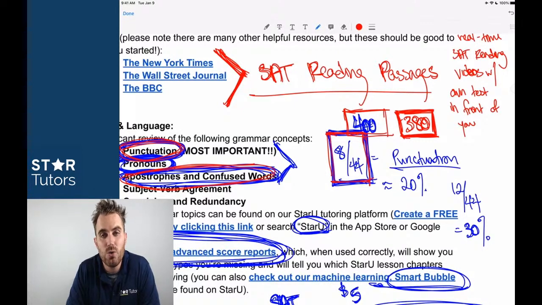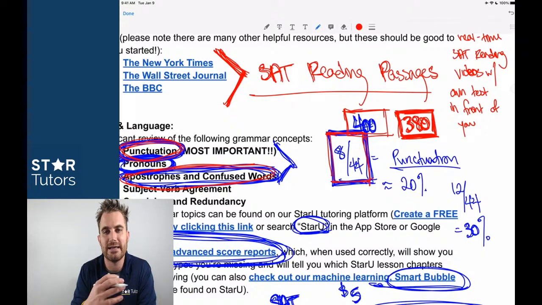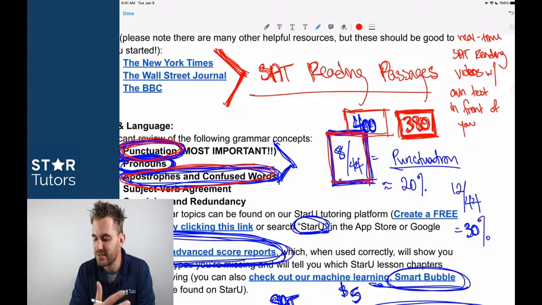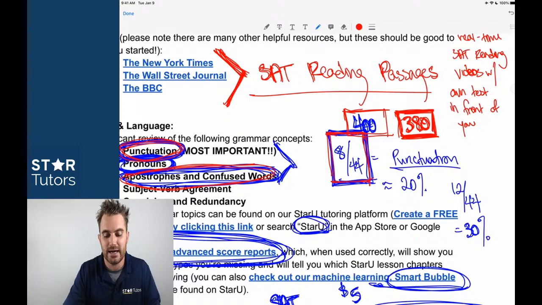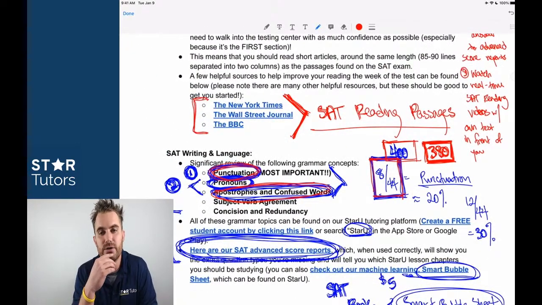If you can score 1400 with timing not being a factor, then it's probably a combination of both content review so that you can answer those questions more quickly and trying to suppress any nerves or anxiety related to the timing. And that just comes with practice over and over again. I really do believe that those real-time videos that I just posted, that are also posted in the document and in the links below this video, can be very helpful in trying to keep those nerves to a minimum.